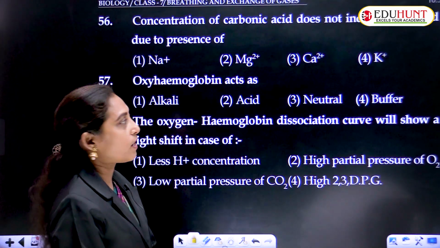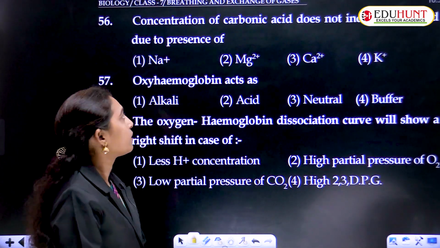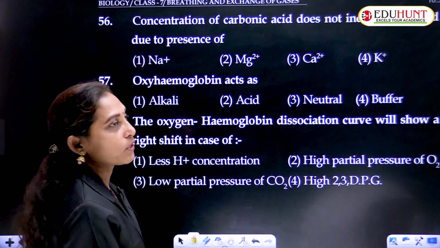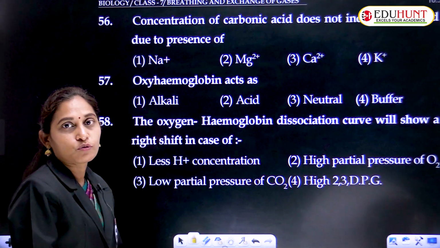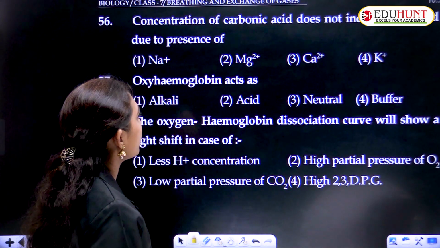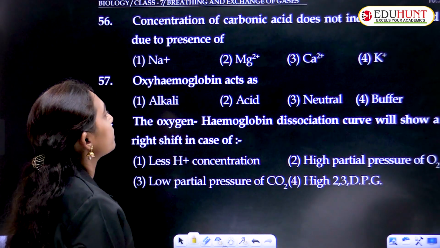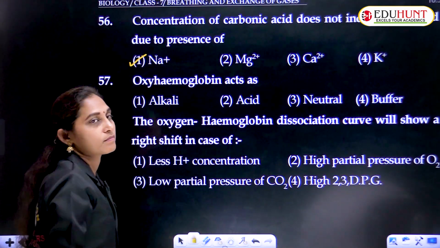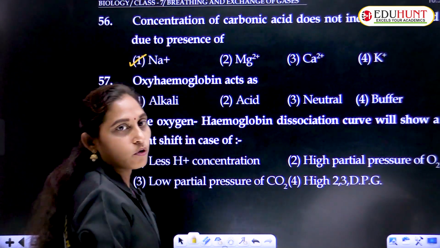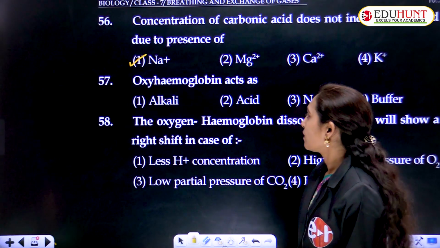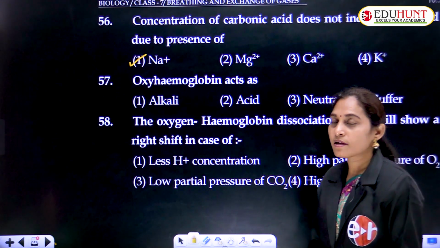Concentration of carbonic acid does not increase in blood due to presence of, carbonic acid being formed from H2O and CO2, sodium, magnesium, calcium or potassium. The correct option is sodium. Oxyhemoglobin acts as a buffer.